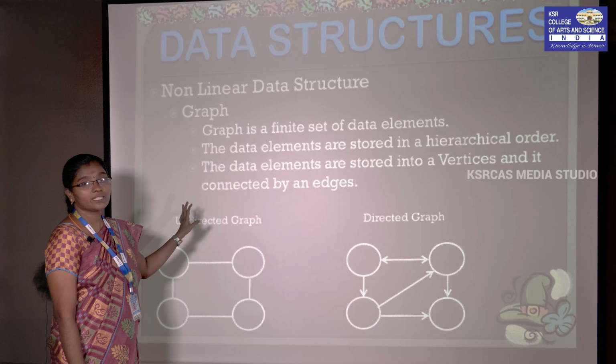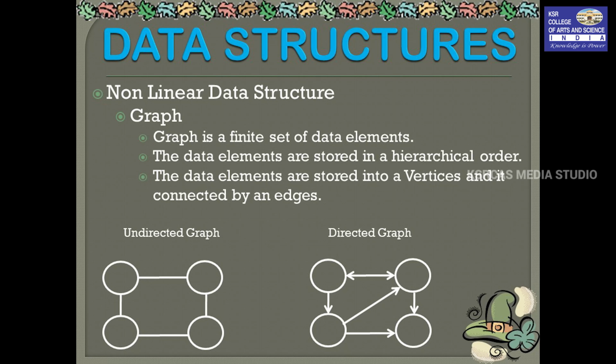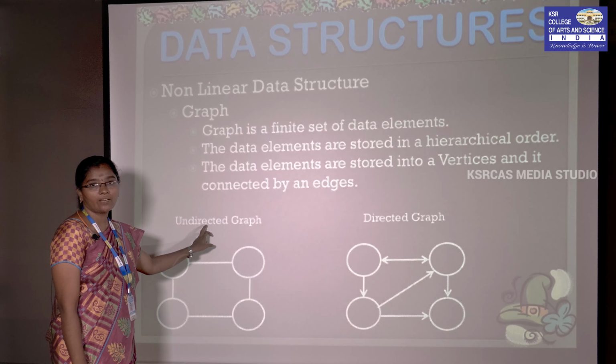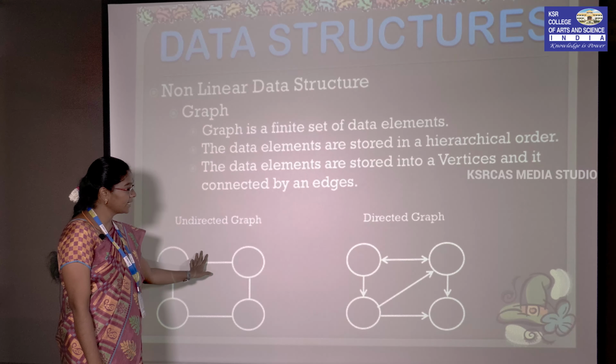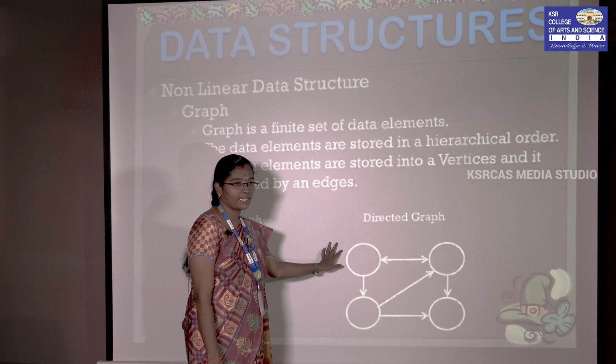So the second technique is graph. Graph is also a non-linear data structure and it is a finite set of data elements. Here the data is stored in a hierarchical order. So here each and every circle we call a node or vertex, and these lines we call edges. This is an undirected graph because here we don't have any arrow marks, whereas this is a directed graph.